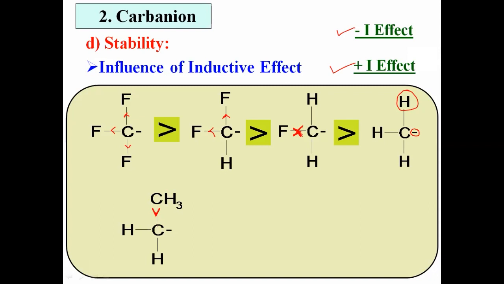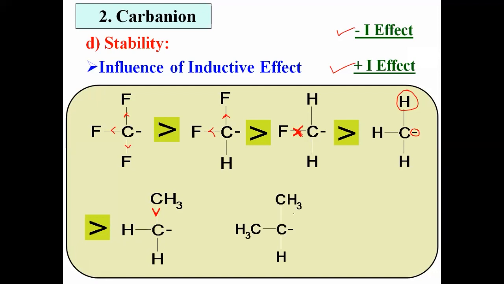Already central carbon is electron rich. In Carbanion, central carbon is electron rich. It having more electron density, and therefore when any alkyl group donates bonded electron pair towards that central carbon, it destabilizes that Carbanion, and therefore this Carbanion is less stable than methyl Carbanion.